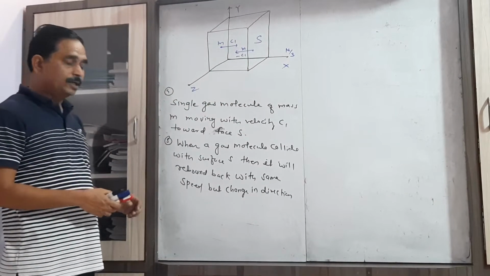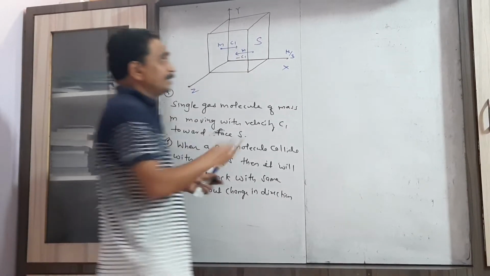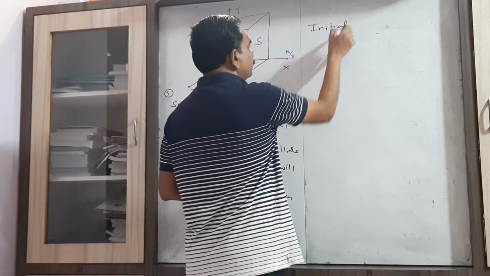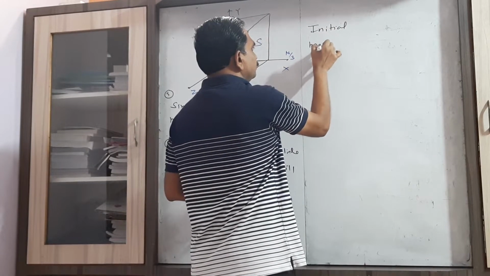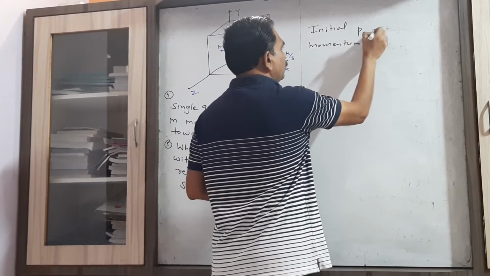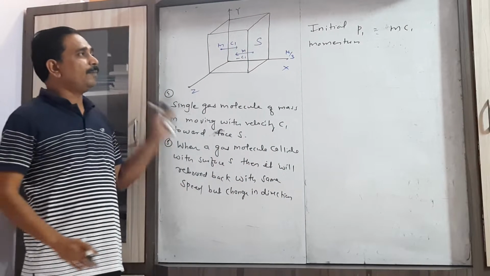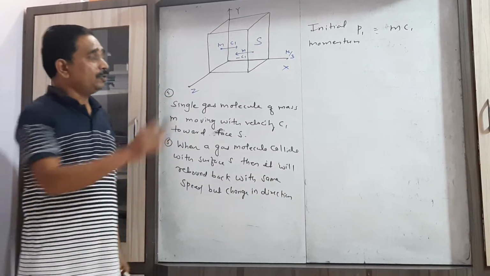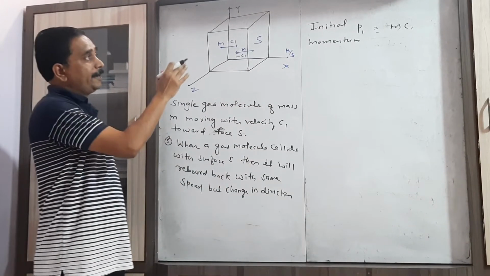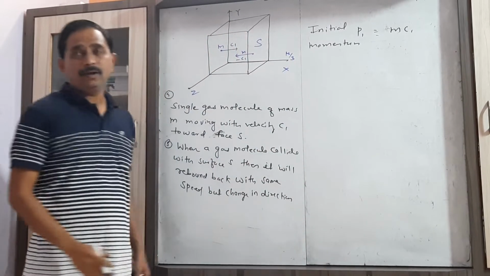Now you have to consider the initial momentum of that gas molecule. All of you know that momentum is the product of mass and velocity. So the initial momentum of the gas molecule before colliding is equal to the product of mass and velocity.